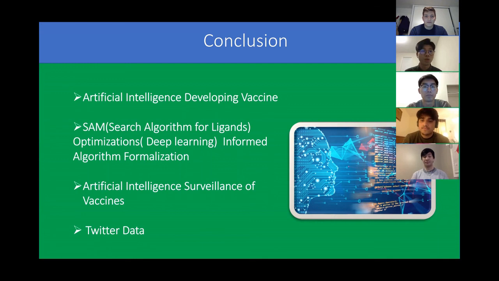For the data source that AI learns from and analyzes, we chose Twitter. It is because, according to the data, Twitter users are more concerned and willing to accept the vaccines. So this has a very beneficial impact on our AI data analysis.